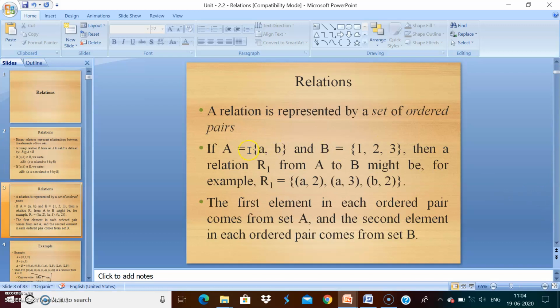Okay. See here. Let A equal {1, a, b}, B equal {1, 2, 3}. So the relation R: 1 to 2, a to 3 and b to 2. Okay, that is the relation from A to B.